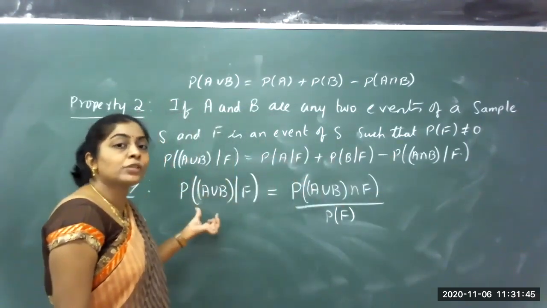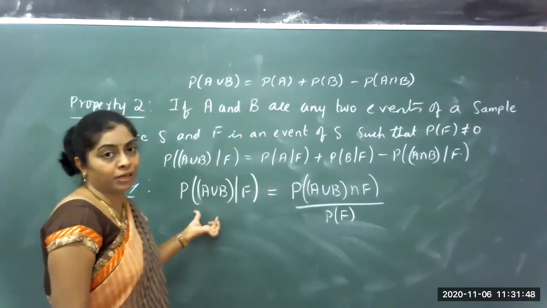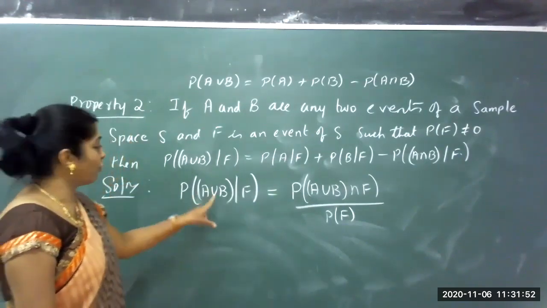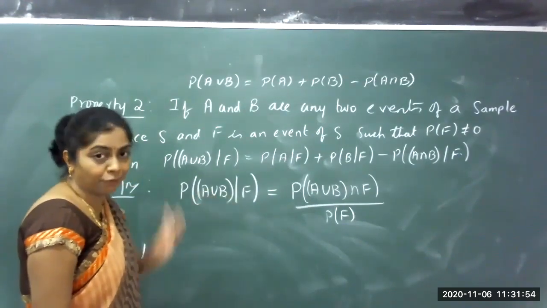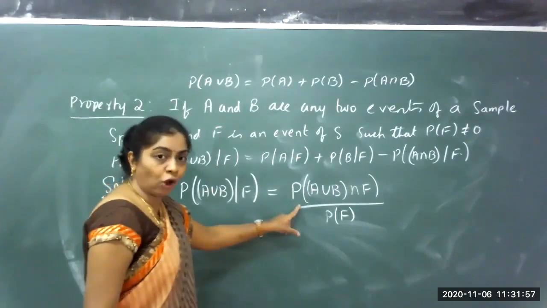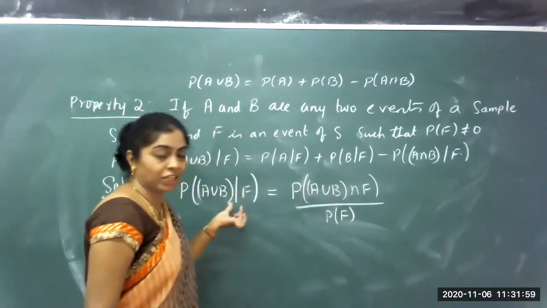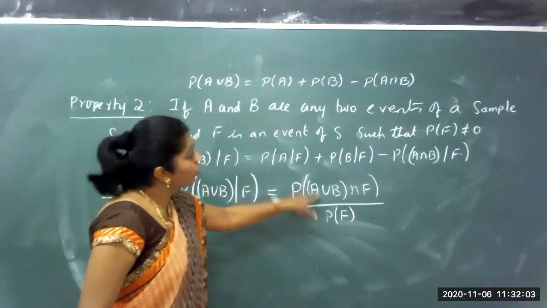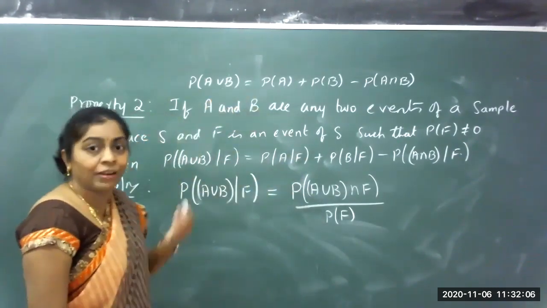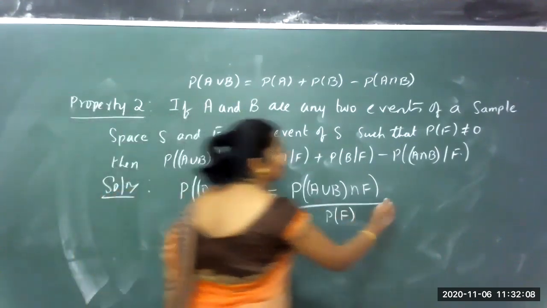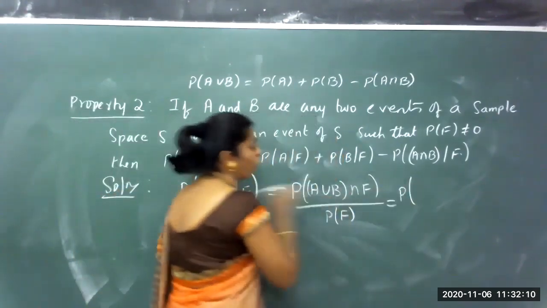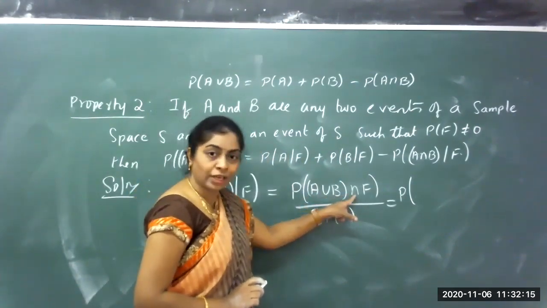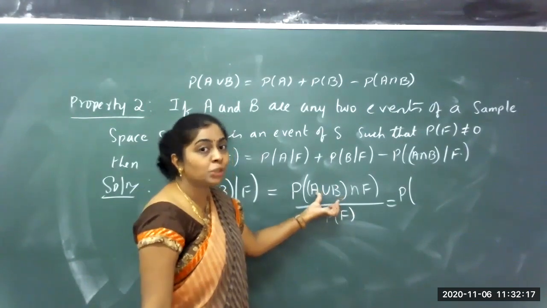To prove this, I am using the definition of conditional probability. What does it say? Probability of A union B given that F has occurred is probability of A union B intersection F divided by probability of F. Now I will rearrange the union and intersection using the distributive law.